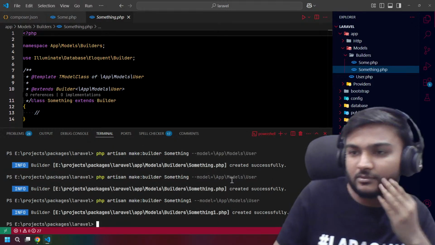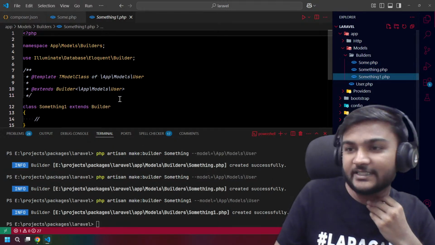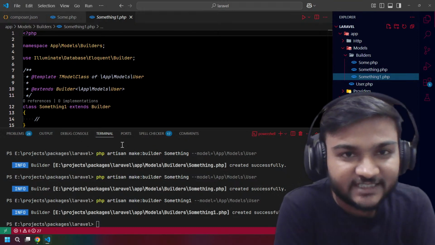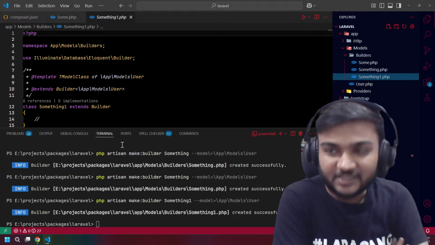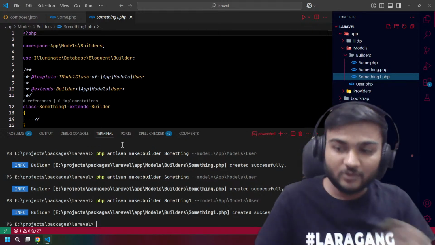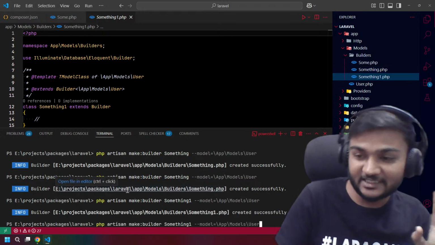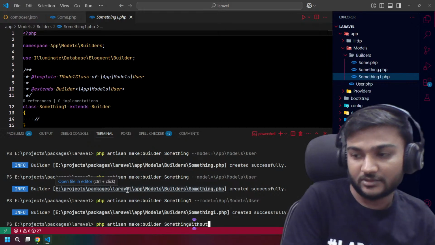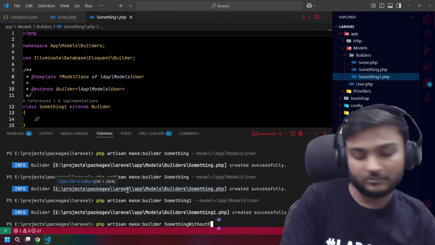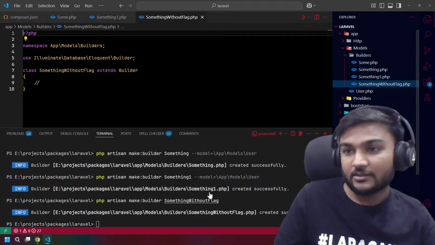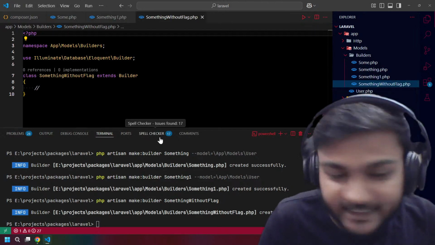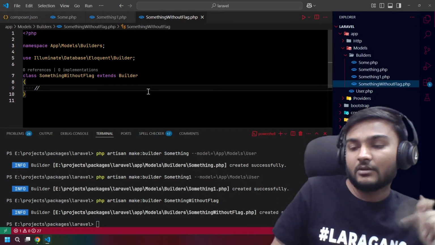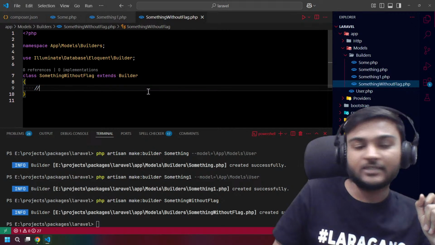Something one. Okay, so we have created it, and it's successfully created. We created the builder command, but we actually need to create one more builder without the model flag, right? And yo, we created it. We did it. I think this is working right now.